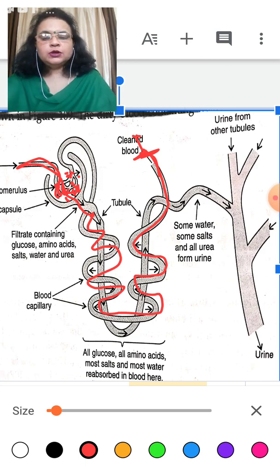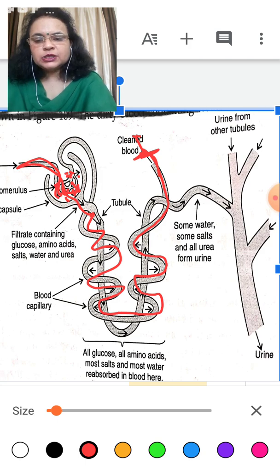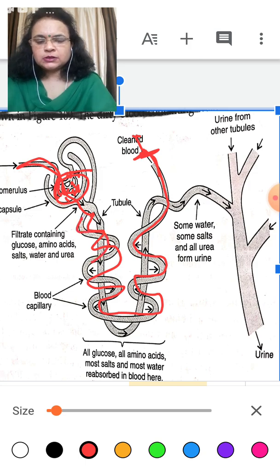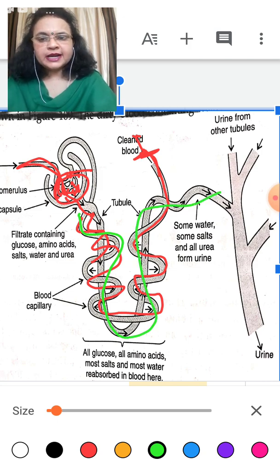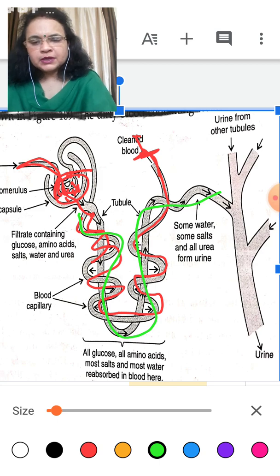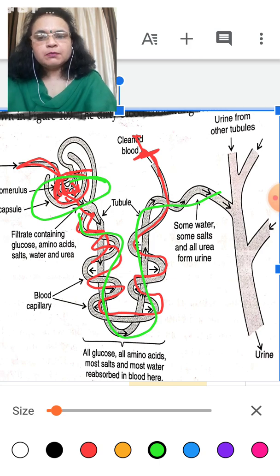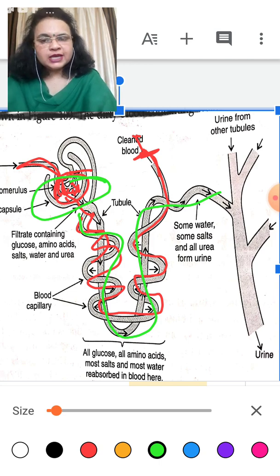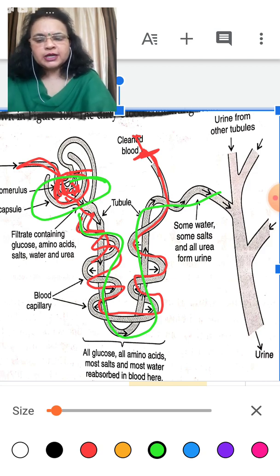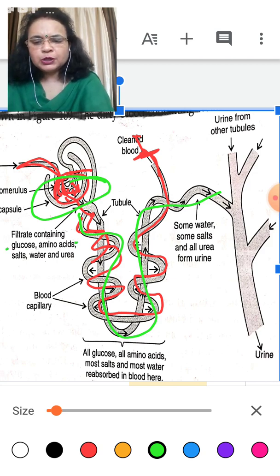Then through these blood capillaries, blood enters inside the tubules. Before entering the tubule, the blood is filtered here. The blood capillaries filter the blood in the Bowman capsule. So what happens? Many waste and useful molecules are filtered in the Bowman capsule. What are they? They are glucose, amino acid, salt, water and urea.